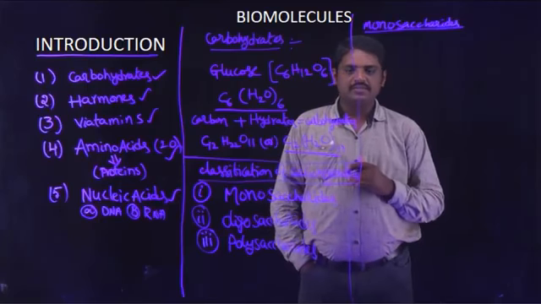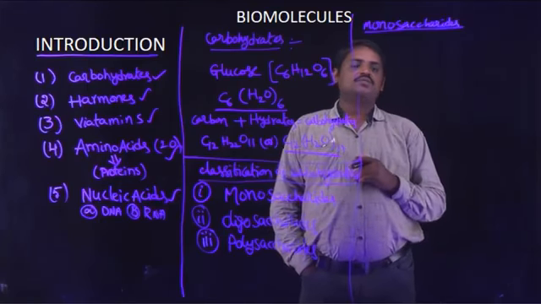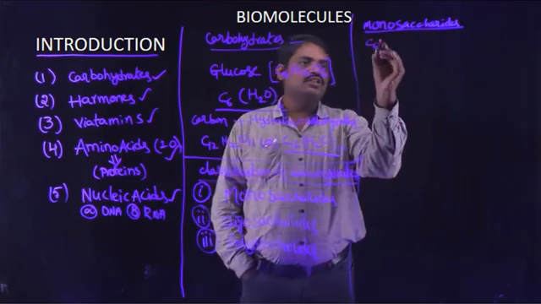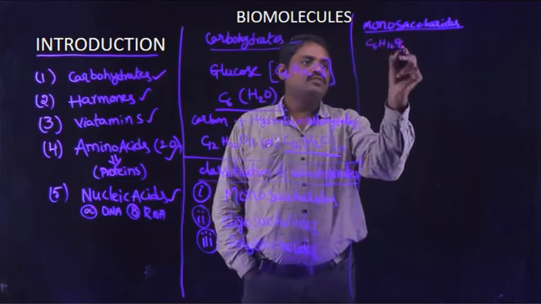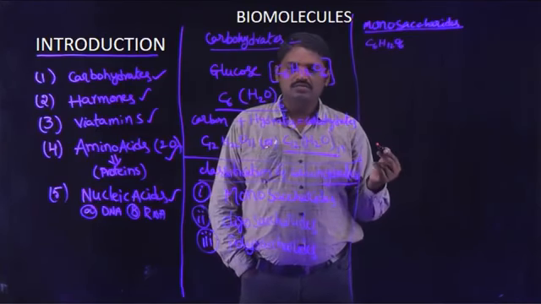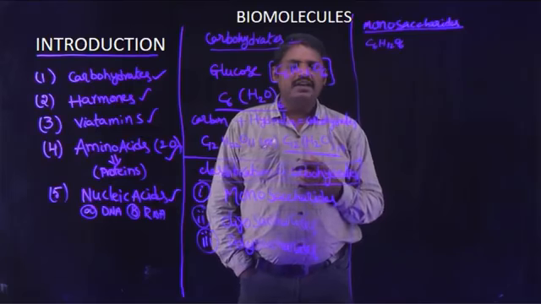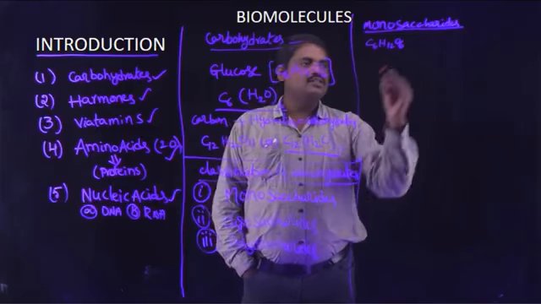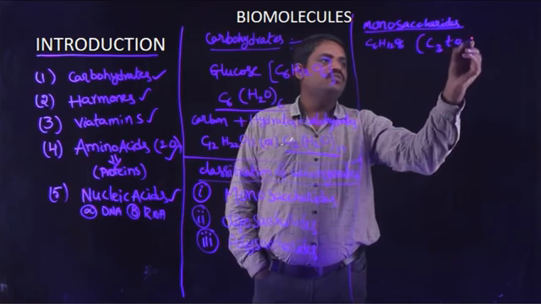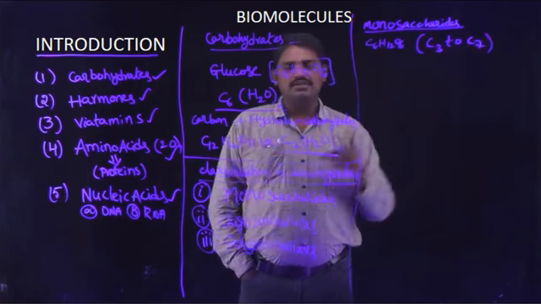Such type of molecules are known as monosaccharides. Example, glucose C6H12O6 or fructose. Generally, in monosaccharides, the number of carbon atoms is from C3 to C7.